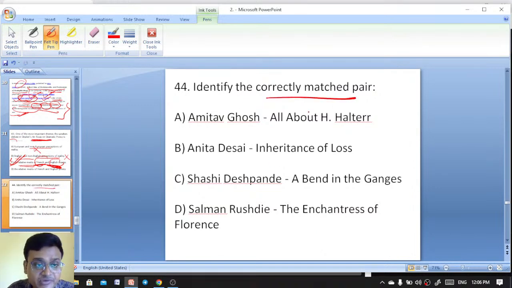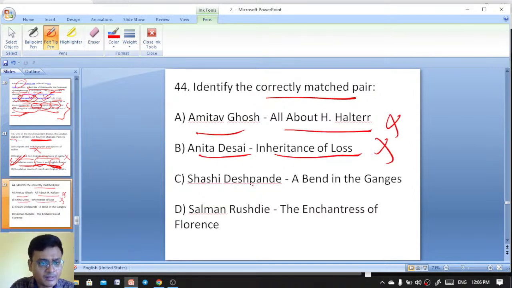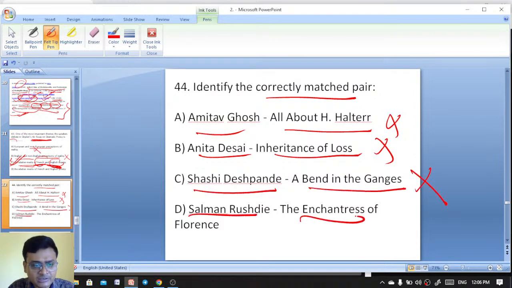Identify the correctly matched pair. Amitav Ghosh, All About H. Hatterr, that is wrong. Anita Desai, Inheritance of Loss, that is wrong. Shashi Deshpande, A Bend in the Ganga, that is also wrong. Here Salman Rushdie, The Enchantress of Florence, this is okay. This is a most perfect work by Salman Rushdie. The Enchantress of Florence is the work.